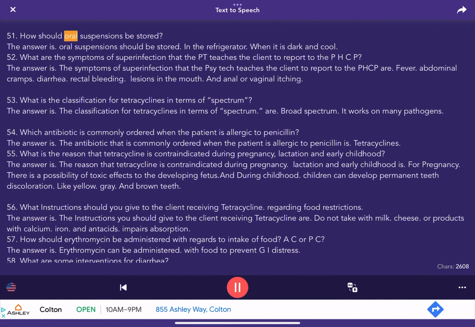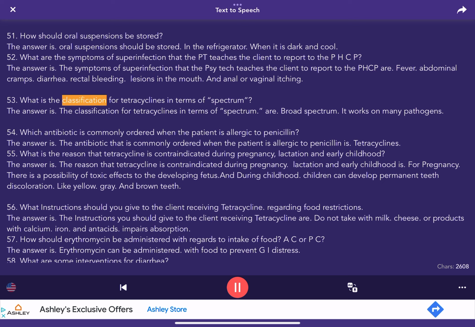51. How should oral suspensions be stored? The answer is oral suspensions should be stored in the refrigerator when it is dark and cool. 52. What are the symptoms of superinfection that the PT teaches the client to report to the PHCP? The answer is the symptoms of superinfection that the PT teaches the client to report to the PHCP are fever, abdominal cramps, diarrhea, rectal bleeding, lesions in the mouth, and anal or vaginal itching.